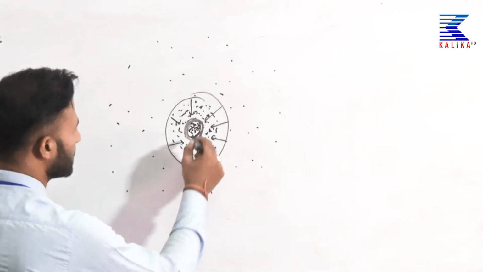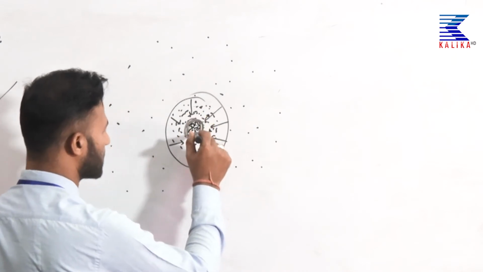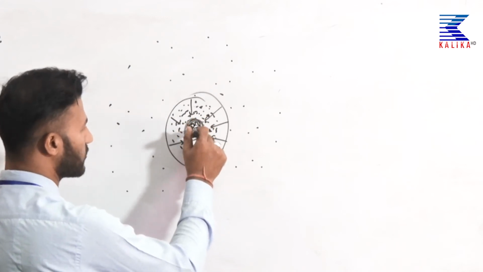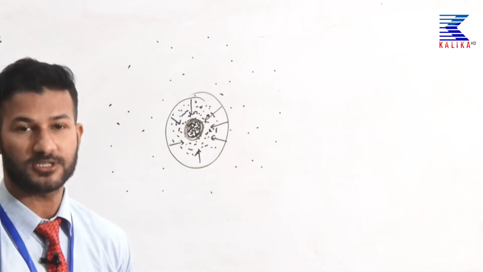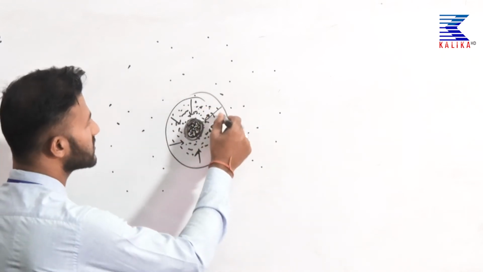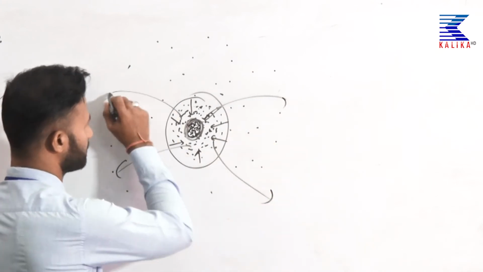So, when the center part became huge and more compacted, nuclear reaction began here. That nuclear reaction released an even greater amount of heat energy, and then what happened? The outer surface part detached from the central core.